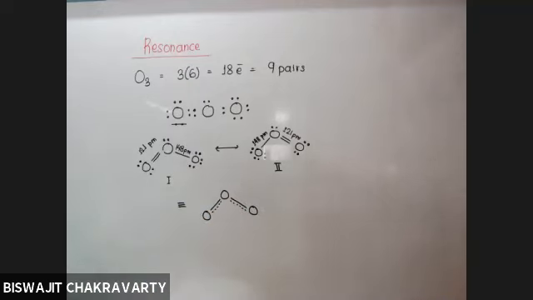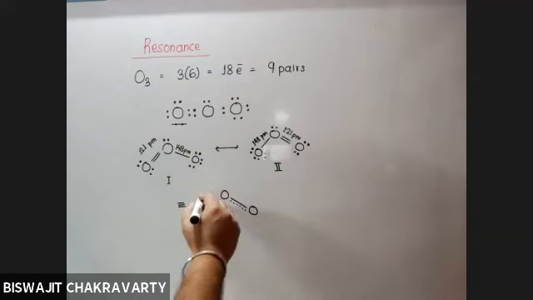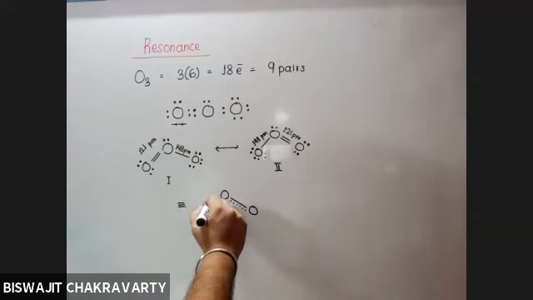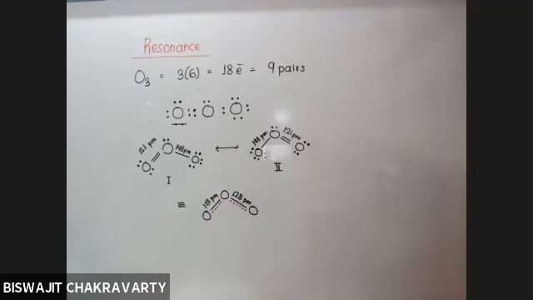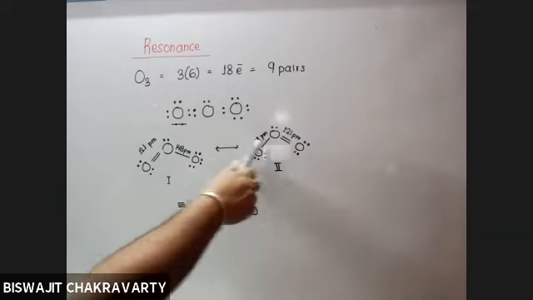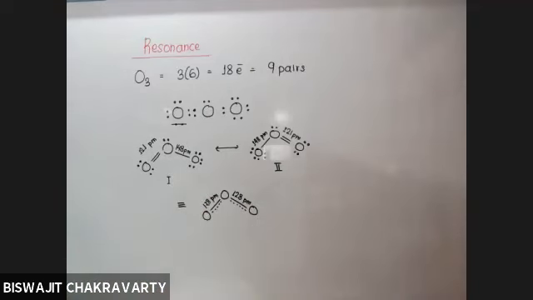The actual bond length has been found to be 128 picometers, both of them. So what we are expecting and what we are actually getting are different or not?